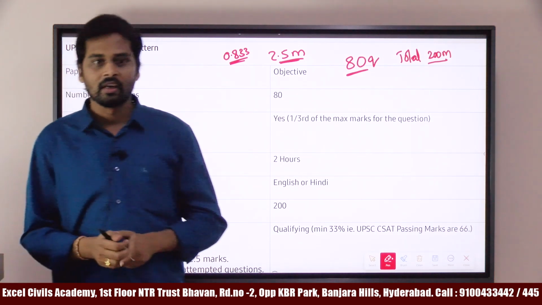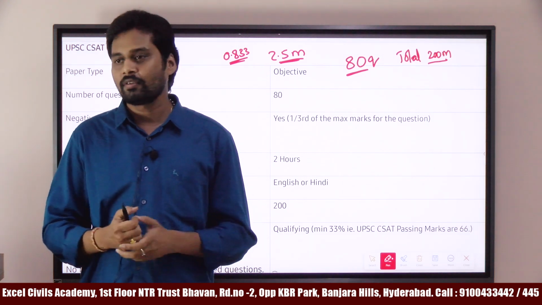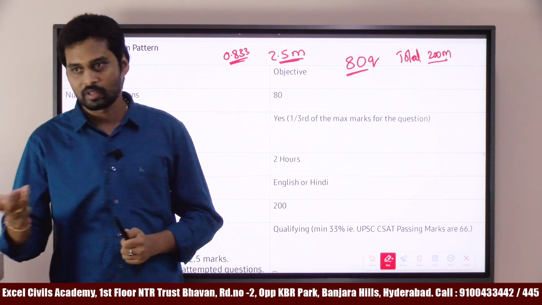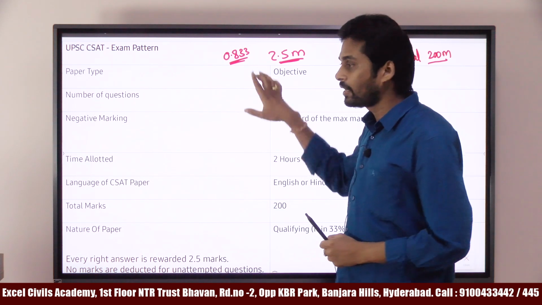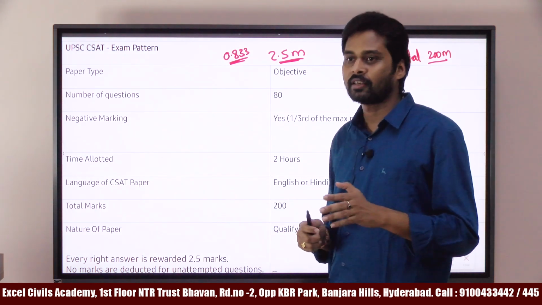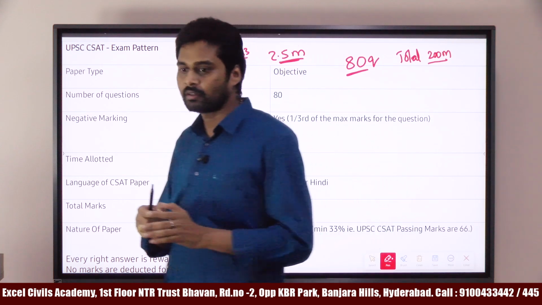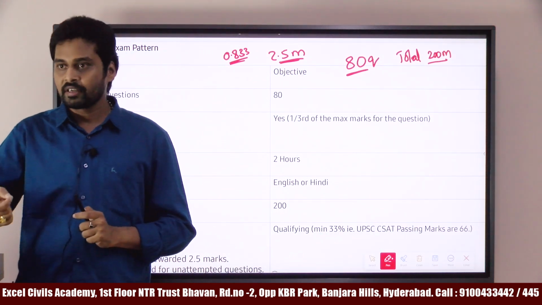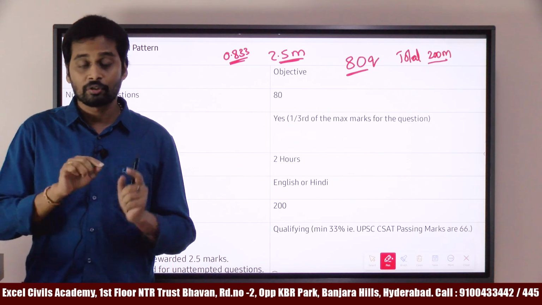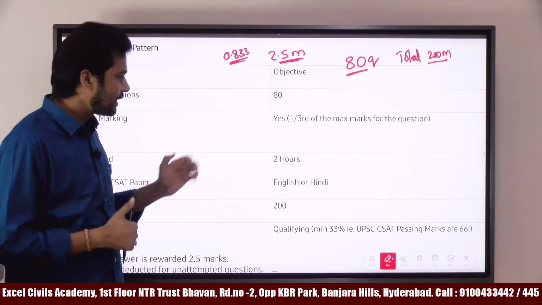If you answer a question correctly, you get 2.5 marks. If you make a mistake, you lose 0.833 marks, which is closely equal to 1 mark. So you have to focus on the negative marking also. When you are answering, make sure that it is not wrong.